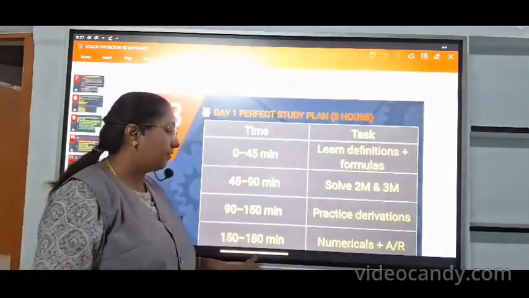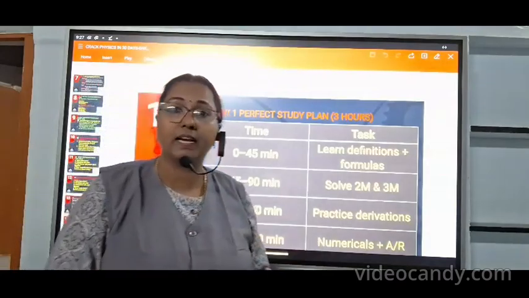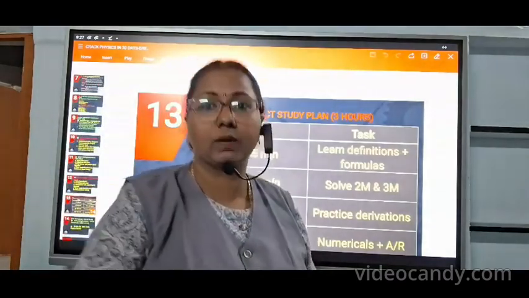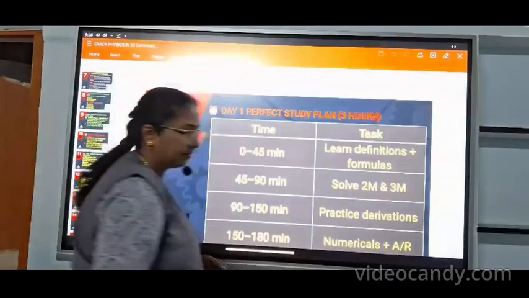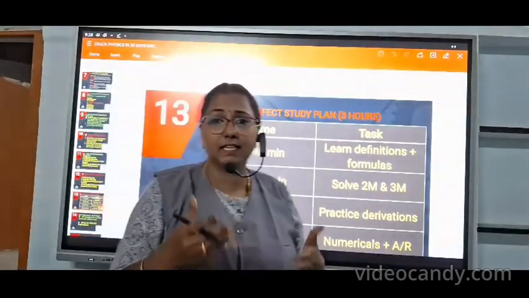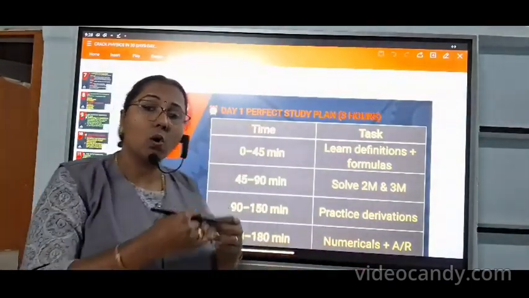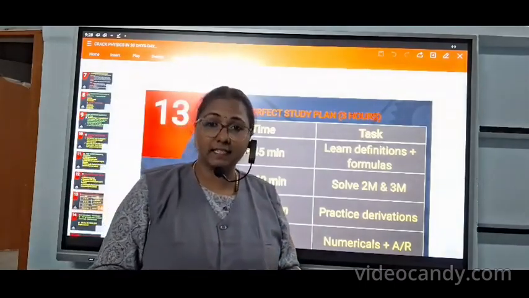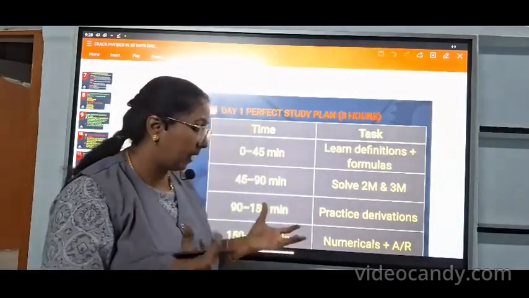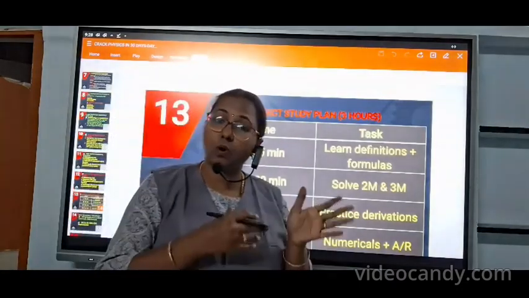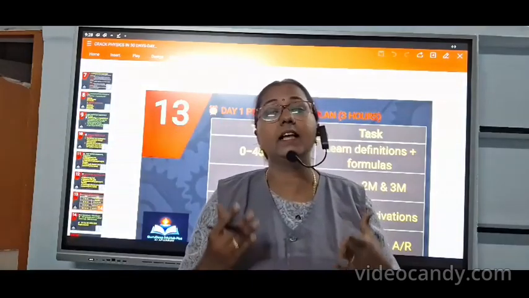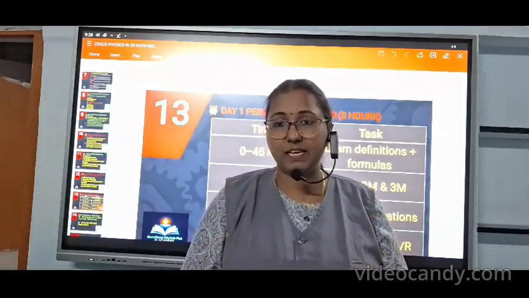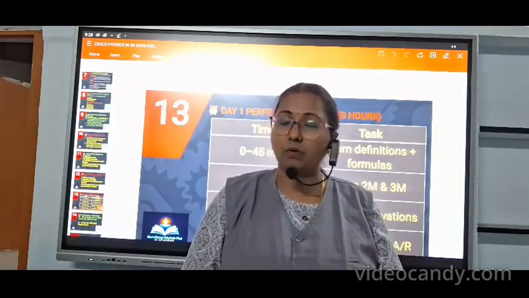And the remaining 45 minutes, take time for numericals as well as assertion and reason questions. Okay, assertion and reason. So the last 45 minutes in the 3 hours, you have to take time for all example numericals and exercise numericals, and you have to practice with the previous year questions, all the 2 mark, 3 mark. Once the chapter is completed, immediately you have to check with the previous years, at least a 5-year question bank or else sample papers.